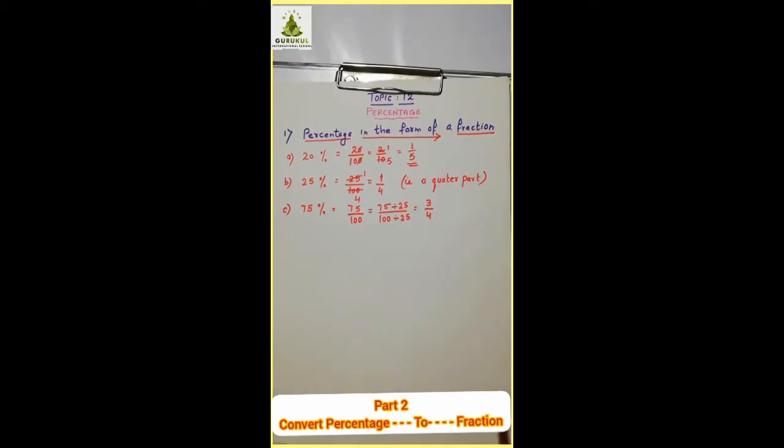75%. 75% means what? 75 upon 100. Percent means upon 100. Now you can divide both numerator and denominator by 5, again divide by 5. In that way you can reduce it, or directly divide by 25 and 25, and you get 3 upon 4. Now can you divide it further and make it simpler? No. So leave it. This is the final answer.